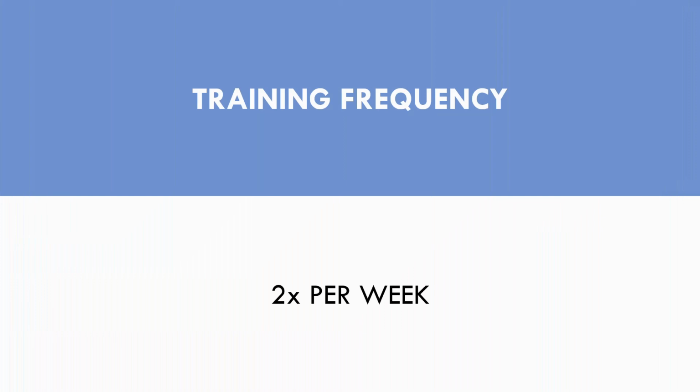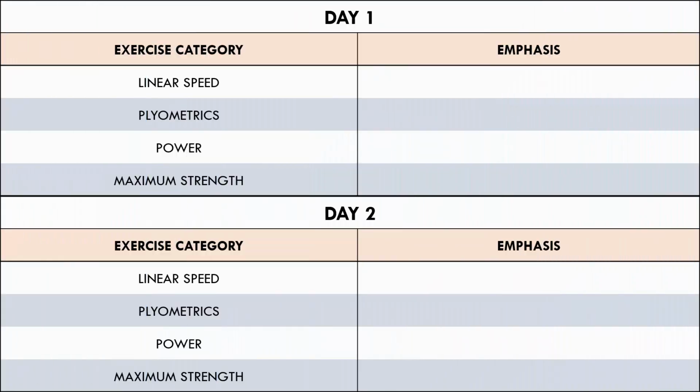And lastly, we need to establish what exercises will be performed on each day. Exercise selection will vary based on the time of the year, which we will get to later on in this video. However, for now we will just establish some basic exercise categories, which will be consistent throughout each phase of training. Let's have a look at this example. We can see here that each quality is being trained each day, since we only have a 2 time per week frequency. However, the emphasis of each quality on the different days varies slightly.